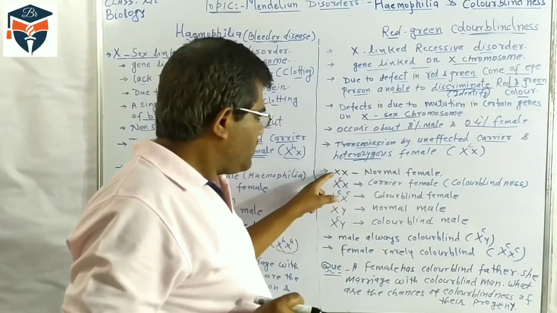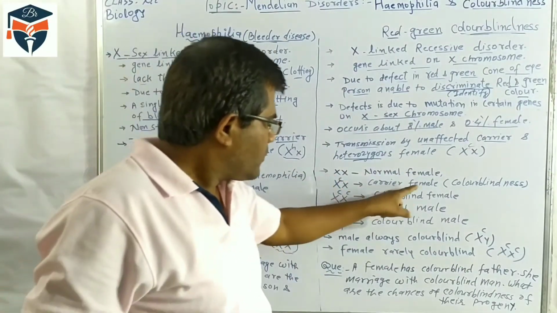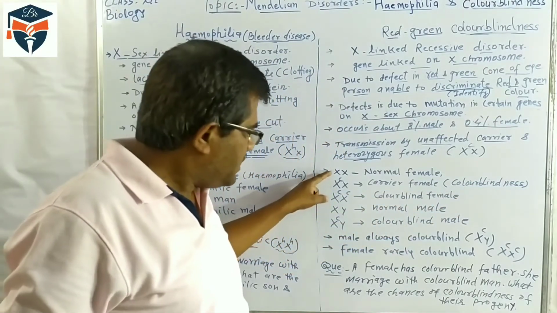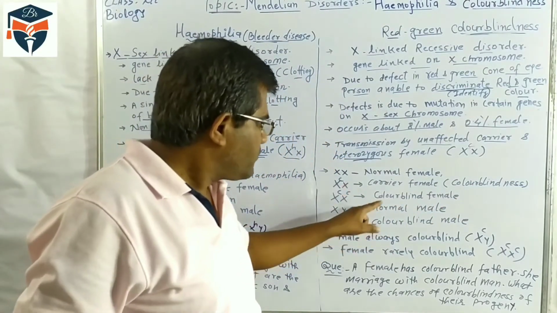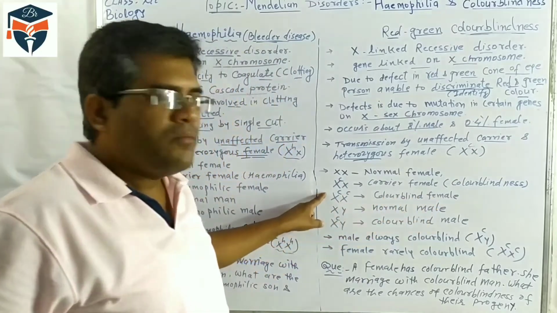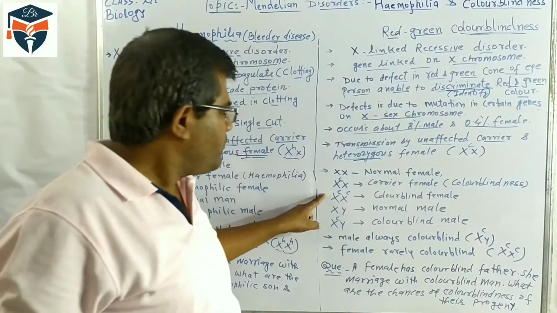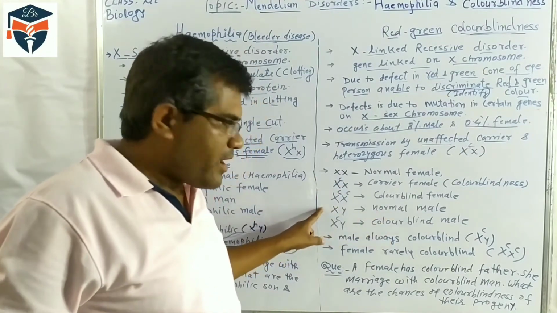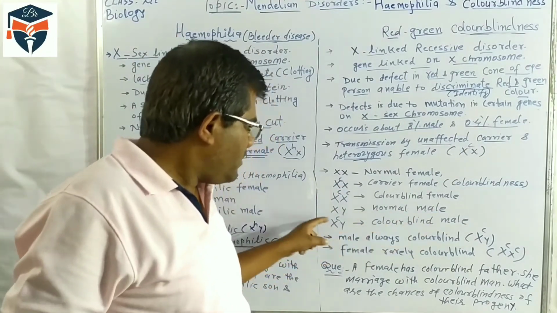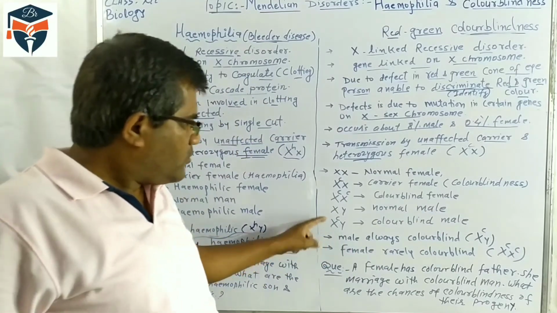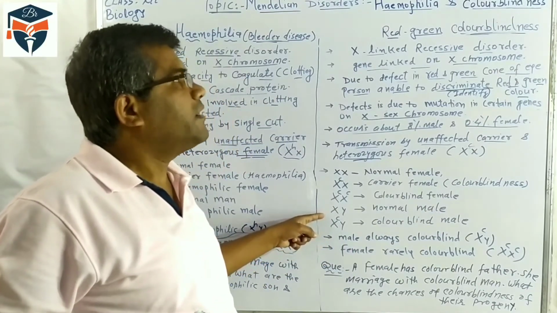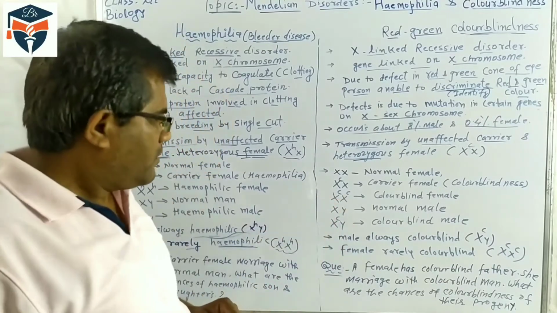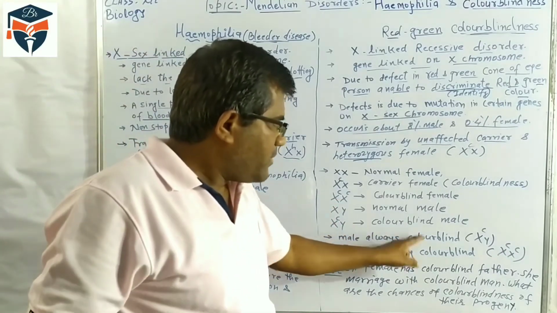Normal female XX, carrier female of color blindness, which has an X^C-linked gene with another X. Color blind female, both X chromosomes having the color blindness gene. Normal male XY and color blind male, which has the X chromosome with the linked color blindness gene, X^C and Y. Male always colorblind. Why?